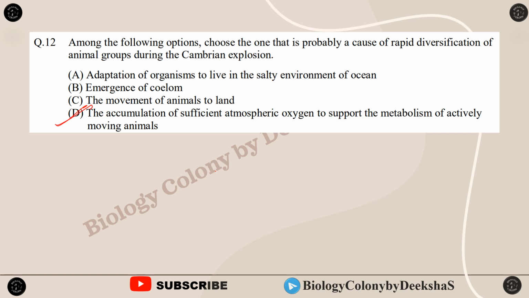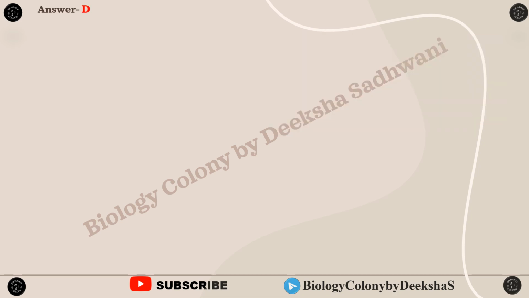क्योंकि पहले क्या था कि fishes ज़्यादा पाई जा रही थीं rather than the land animals. फिर धीरे धीरे क्या हुआ, जब atmosphere में oxygen की amount बढ़ने लगी तो amphibians का origin हुआ, जो कि land और water दोनों में रह सकते हैं। ठीक है, so this supports the metabolism of actively moving animals. तो Cambrian period के time ये हुआ। So option D is correct.